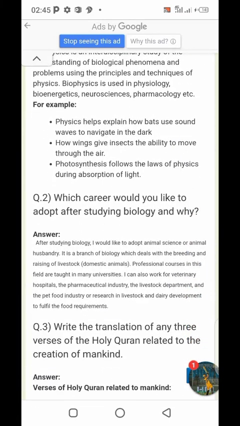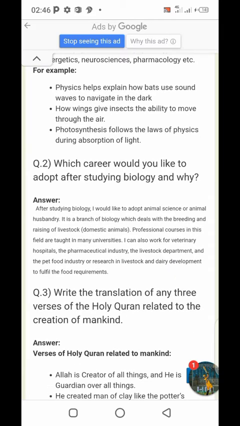Question number 2 is: which career would you like to adopt after studying biology and why? It depends upon the student; he may choose the field of doctor, or animal sciences, or maybe farming. It depends upon you, but you can generally answer that after studying biology I would like to adopt animal science, animal husbandry.